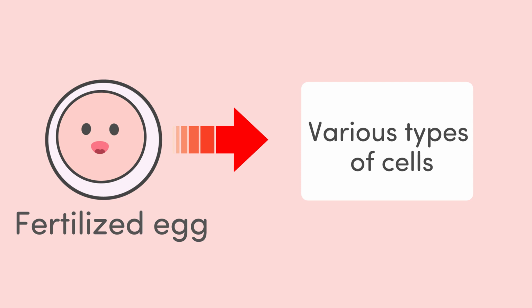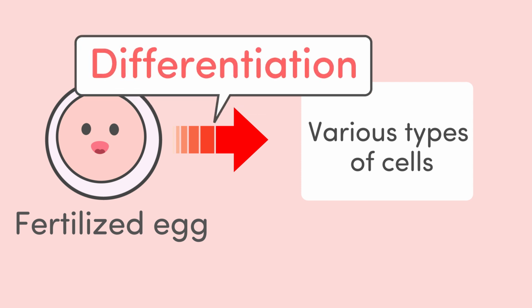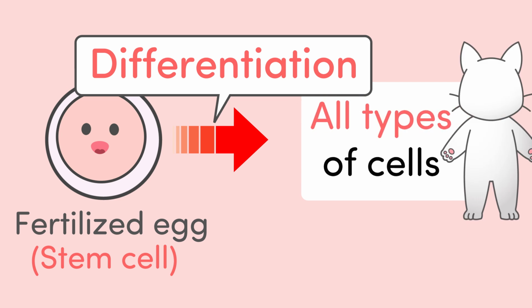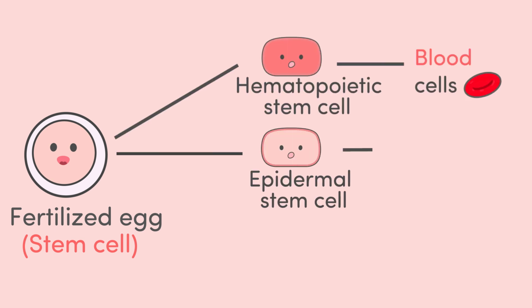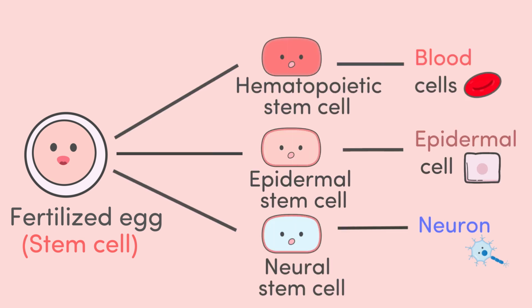This process, where a cell transforms to assume a specific function, is called differentiation. Cells that have the capability to differentiate are known as stem cells. The cells present right after fertilization are the most potent stem cells, capable of differentiating into all types of cells. While there are many kinds of stem cells that can only differentiate into a limited range of cell types, like blood cells, epidermal cells, or nervous system cells, none are as versatile as the cells from a fertilized egg.